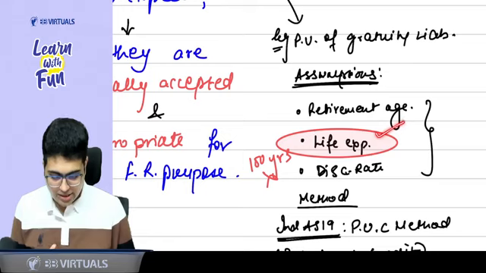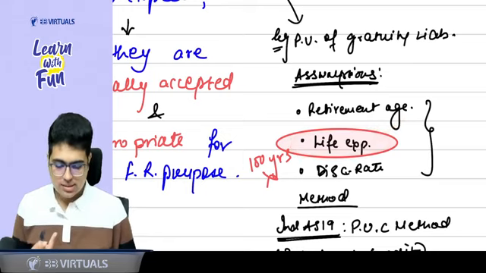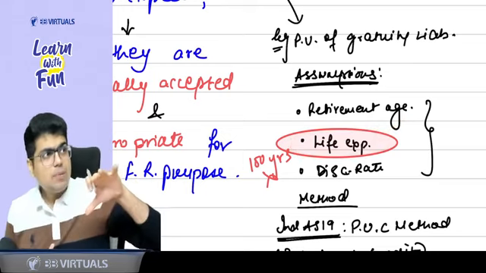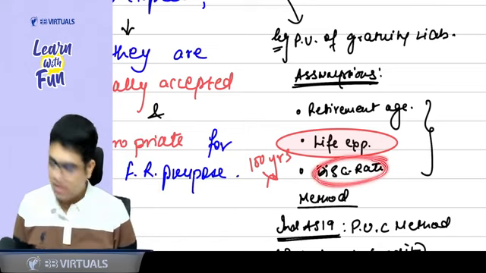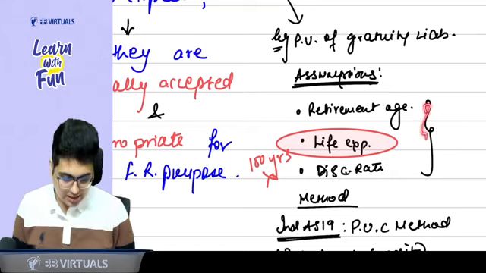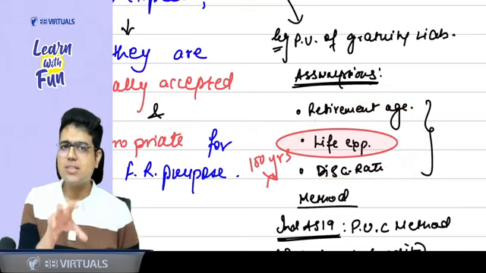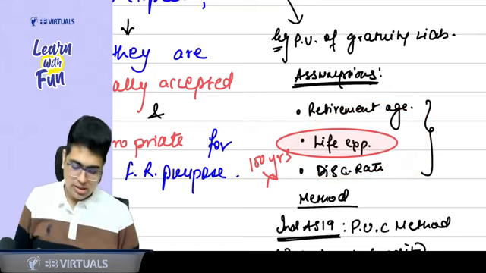It is paid on death, so you can assume the life expectancy. Plus, gratuity liability will be paid in future, so you need to calculate the present value, so you need to assume the discounting rate. So these are the assumptions. You need to understand whether these assumptions are appropriate or not.